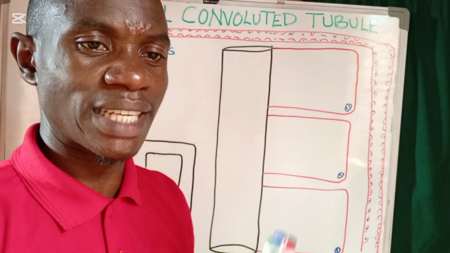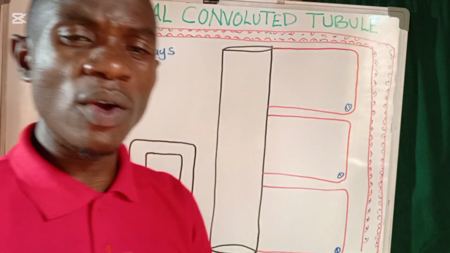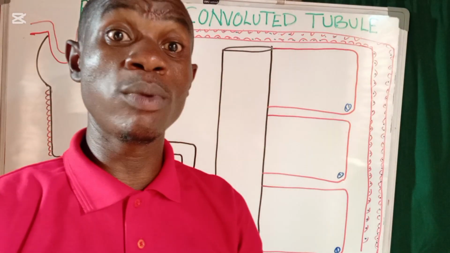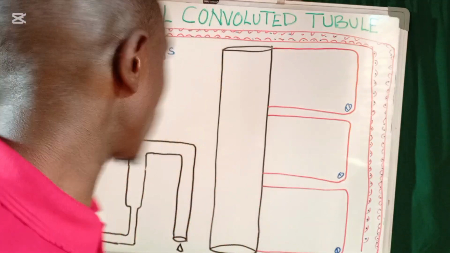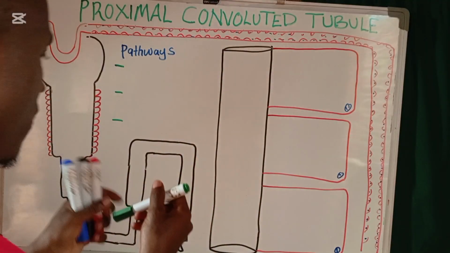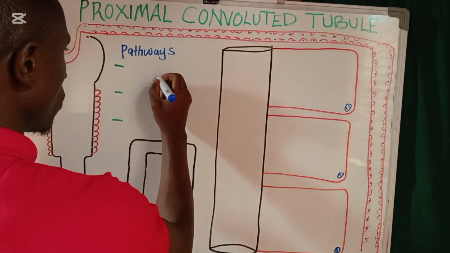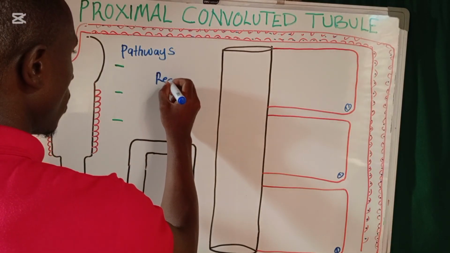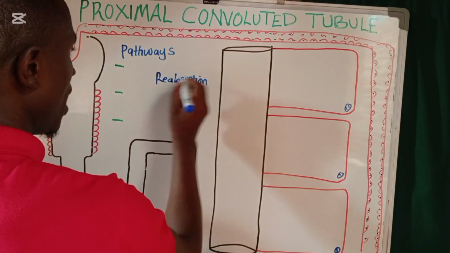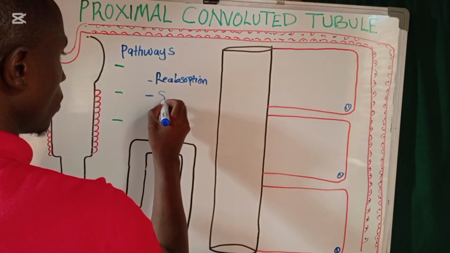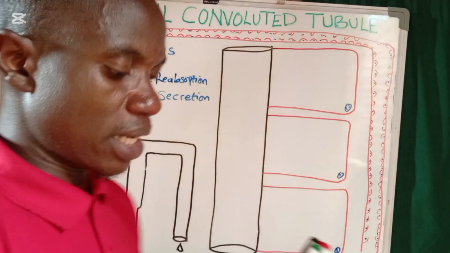During the discussion, we are going to see some of the processes that happen in the proximal convoluted tubule. Mainly, we have tubular reabsorption and tubular secretion. These are the two processes: reabsorption and secretion.